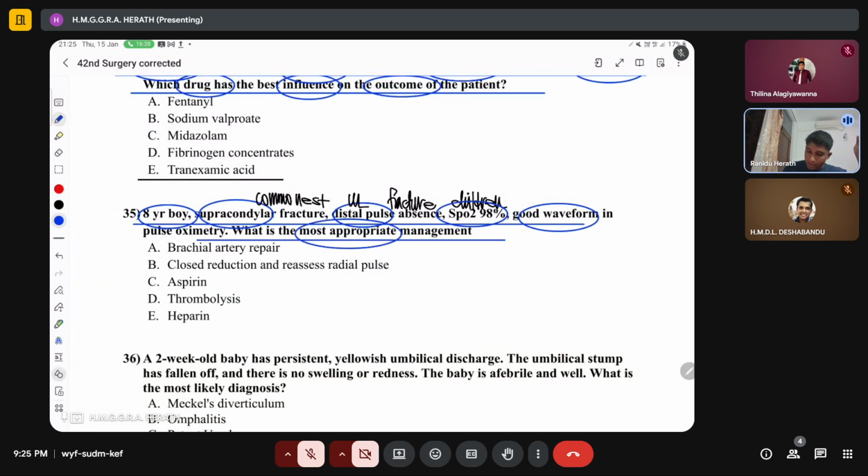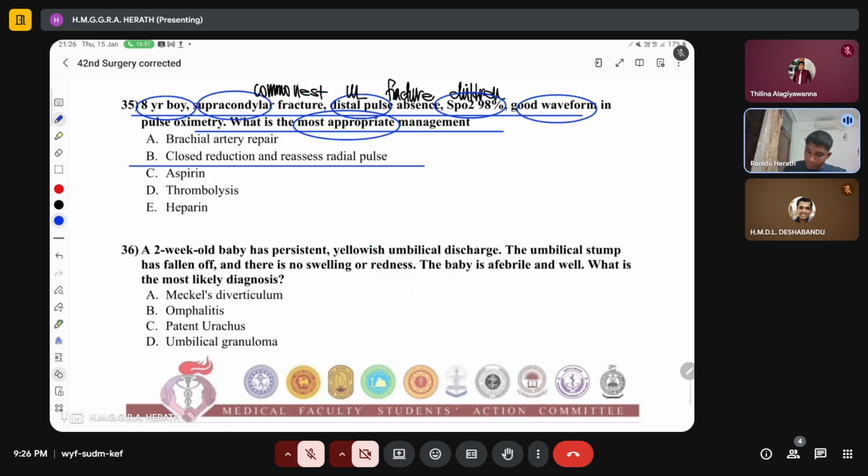So ideally, because this patient has a vascular injury, we don't know whether the artery is kinked, whether the artery is strictured, and what is there in the artery. So ideally, we can do closed reduction first and assess the radial pulse. If the radial pulse is still not present, then we will have to go for brachial artery repair, open reduction and internal fixation or internal stabilization. However, for now, we can try closed reduction and then reassess the radial pulse, right?